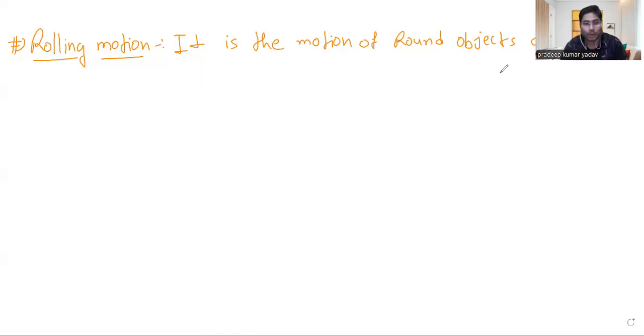Today, we are going to talk about a very fascinating, very interesting topic, which is known as rolling motion. Rolling motion is the last topic of rotational mechanics, or you can say the last topic for the whole of mechanics also. Yes, of course, there is fluid mechanics, but that is the discussion for fluid bodies, basically. So rolling motion is a very important concept.